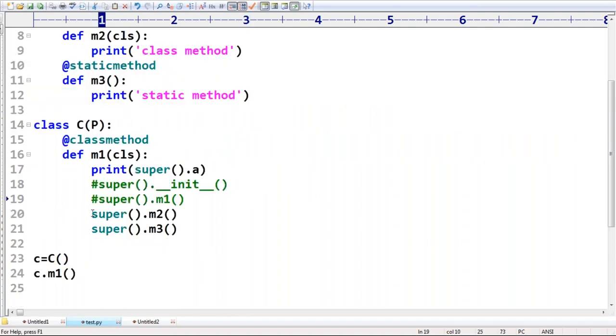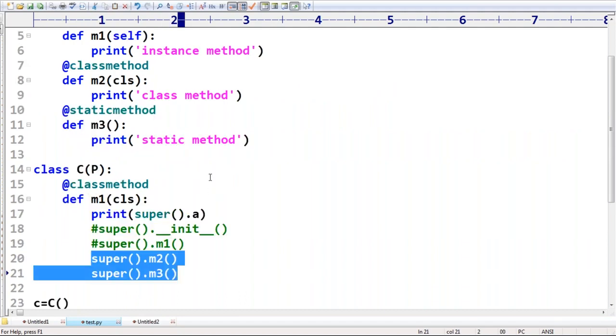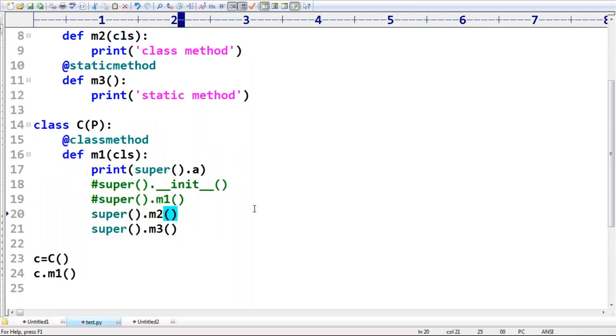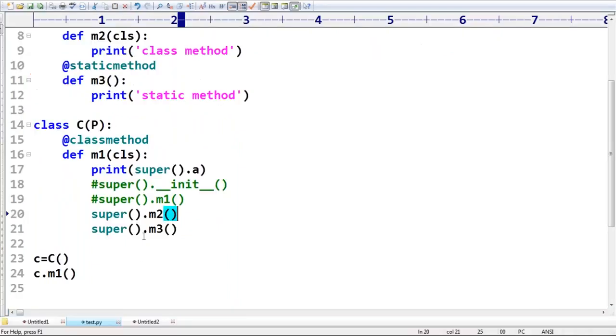Let me comment this one also. What is remaining? One is the class method, second one is the static method. Is it possible or not? The conclusion is: from the class method, child class method, you can't call the constructor, you can't call the instance method of the parent by using super. Except this, you can access static variable, you can access class method.